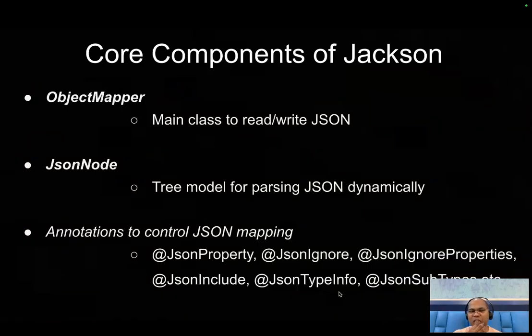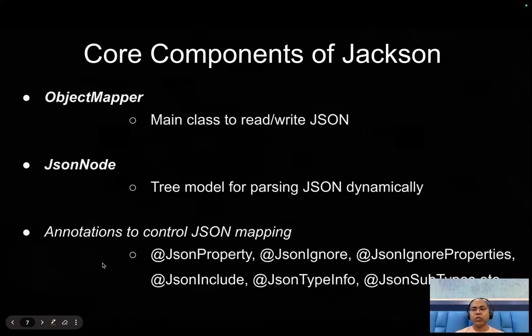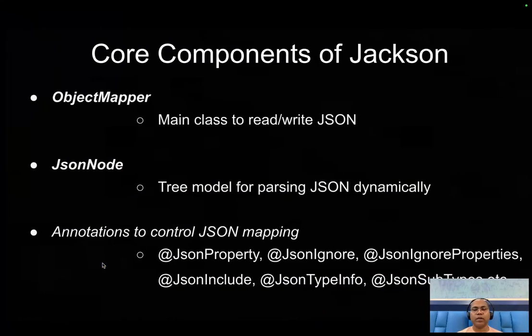So these are the core components in Jackson: the ObjectMapper, the main class that offers all the read and write operations, JSON to Java and everything. If you don't have any predefined Java object and still want to parse the JSON, then JsonNode. And last, we are going to look at a little of the annotation part.